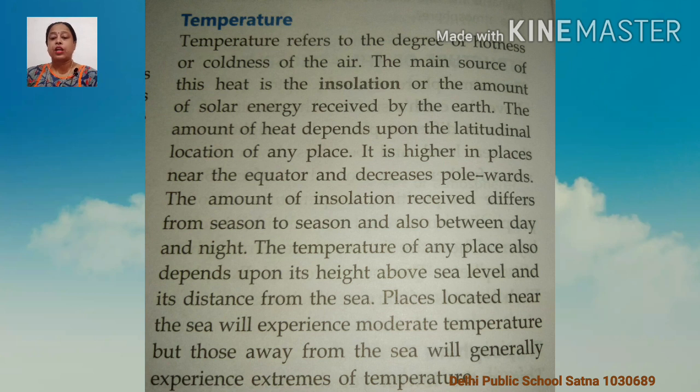Is it clear? Of course, the temperature recorded never solely depends on any one factor. Various factors affect the climate of a place.